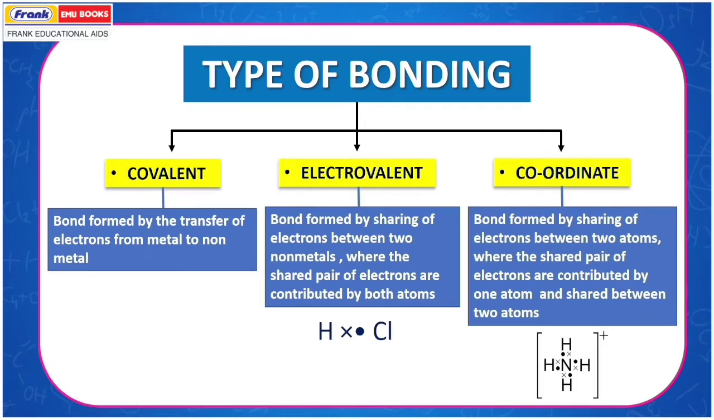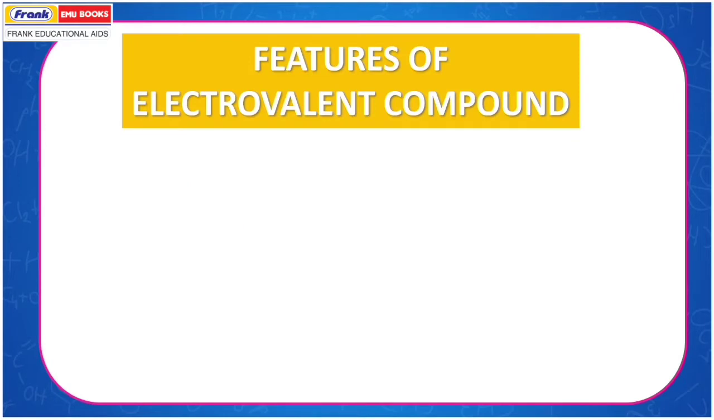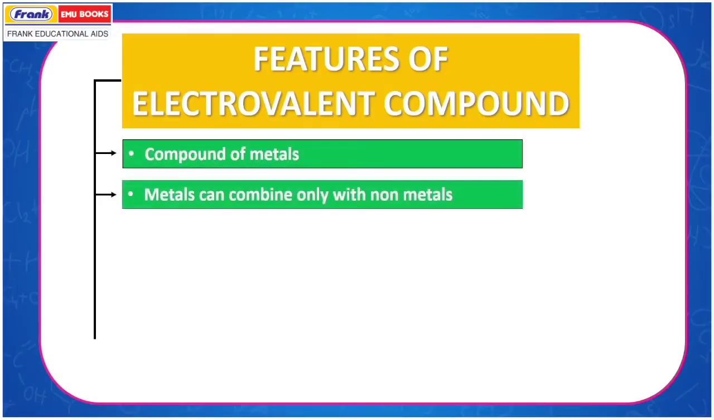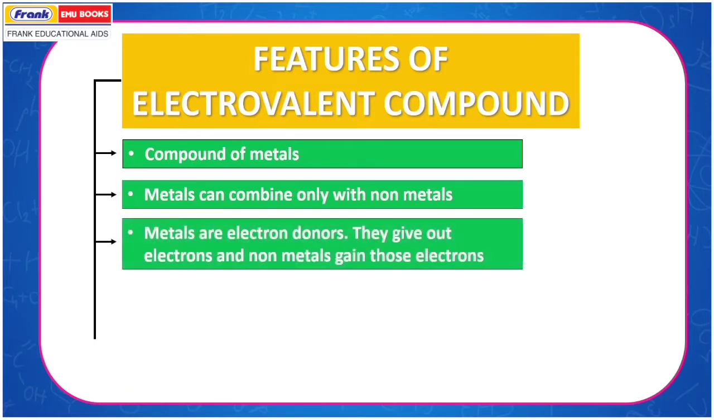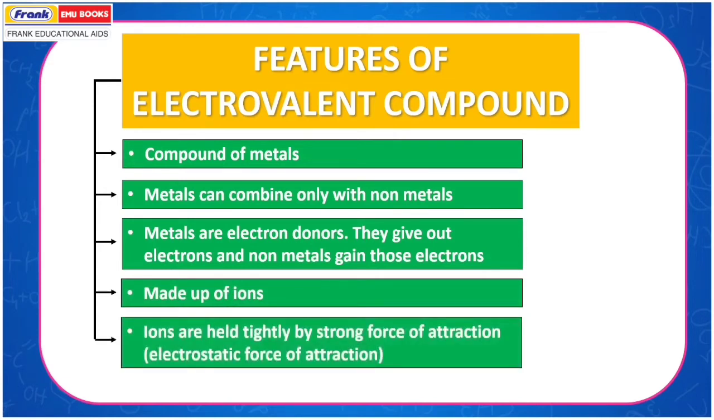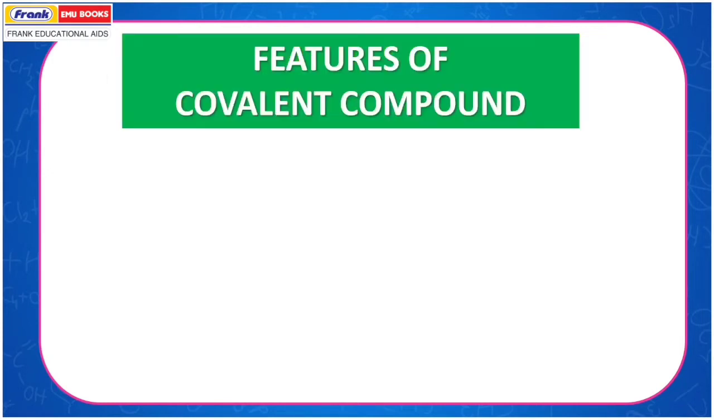Example: NH4+. Features of electrovalent compounds: compounds of metals. Metals can combine only with non-metals. Metals are electron donors. They give out electrons and non-metals gain those electrons. They are made up of ions. Ions are held tightly by a strong force of attraction, that is, electrostatic force of attraction.